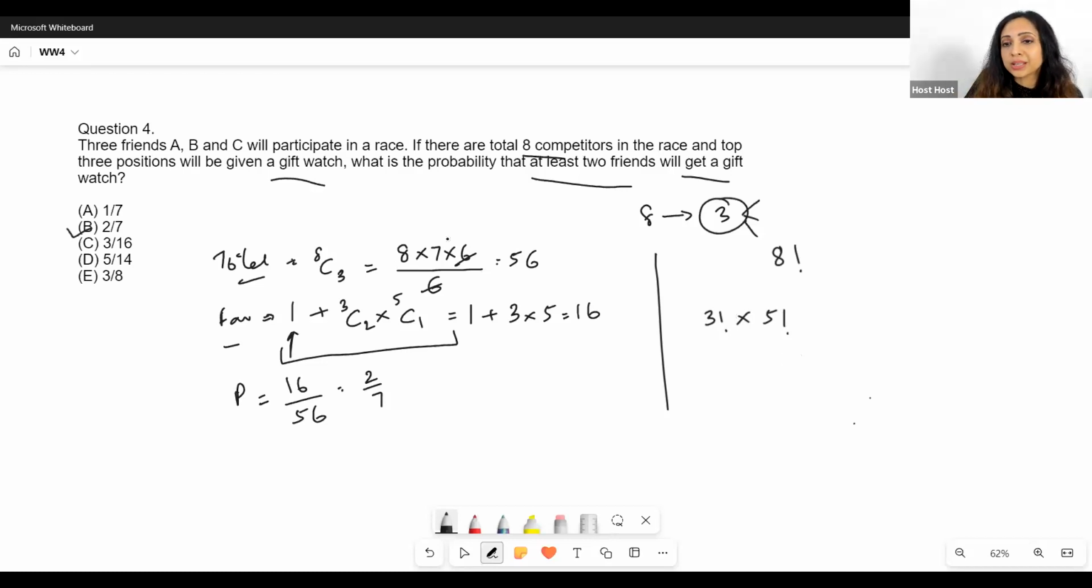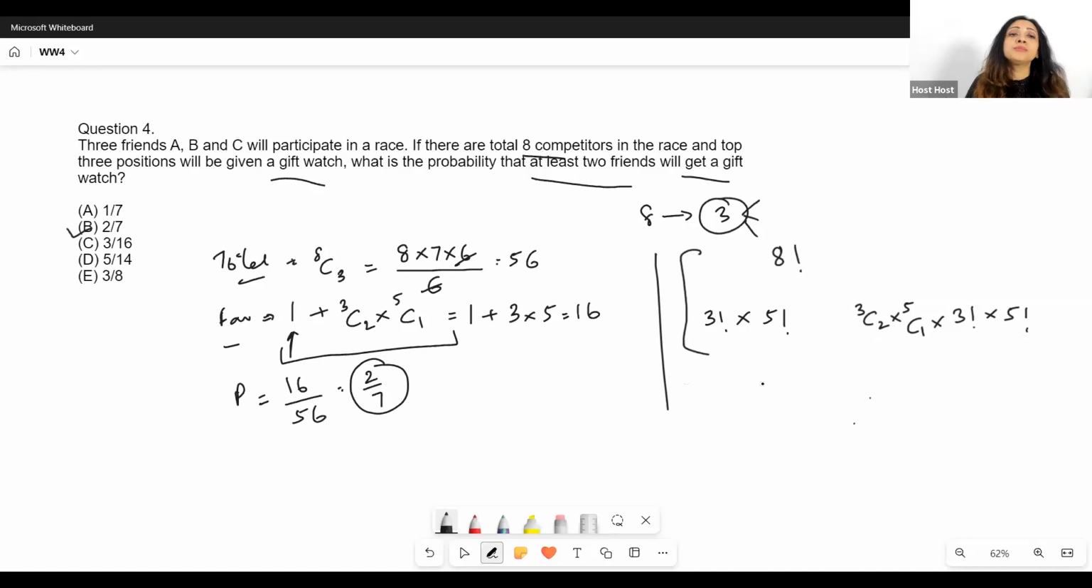If I want two to be there in the first selections, first I'll have to select two people out of the three. I'll have to select one person out of the other five, which is my 5C1. Then I'll have to arrange these top three people and arrange the 5 people in 5 factorial ways. Finally, my answer will still be 2 by 7 only. It doesn't really matter at all, but I would end up doing so much calculation.